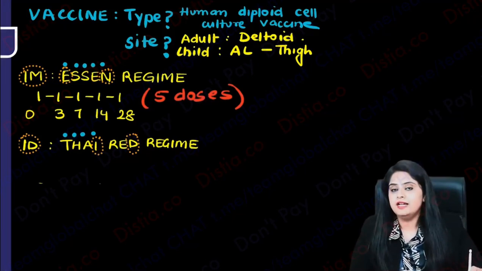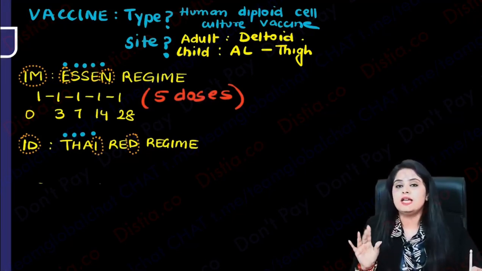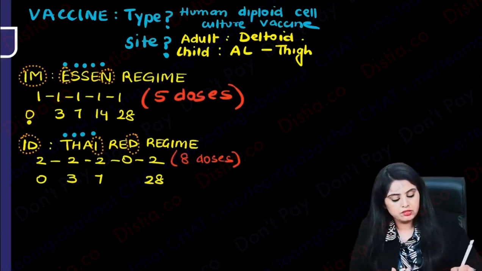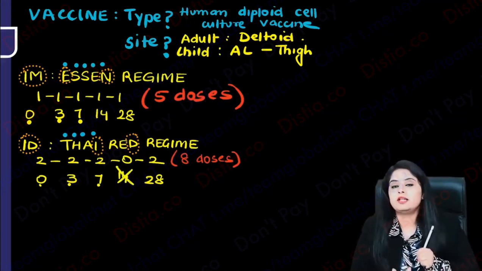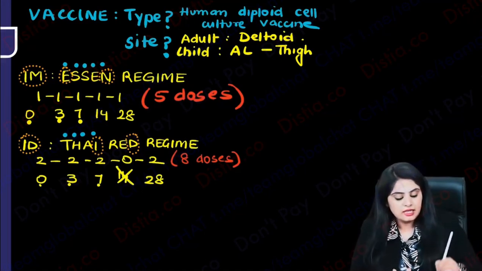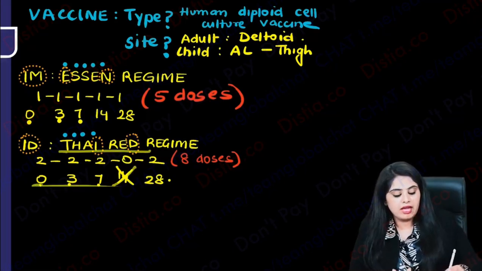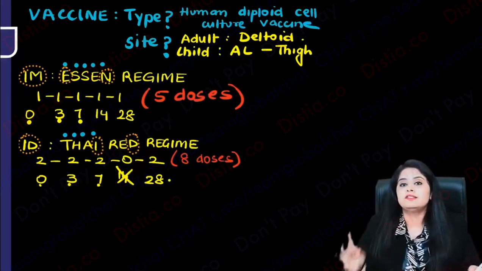Whereas thyroid was intradermal, THAI, there are gonna be only 4 visits. So how do you write it? You are gonna write it as, तो 0, 0 दोनों में था, 3rd day दोनों में है, 7th day दोनों में है. Basically the 14th day is skipped in thyroid. Thyroid में 14th day नहीं है and 28th day is there. So please remember, in thyroid you don't have the 14th day. So 0, 3, 7 and 28.